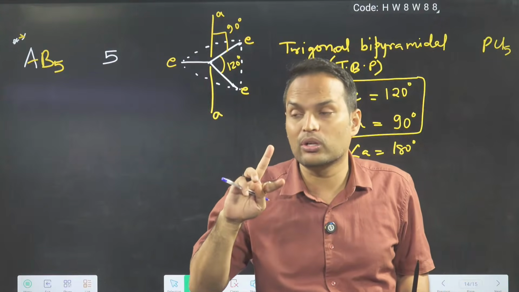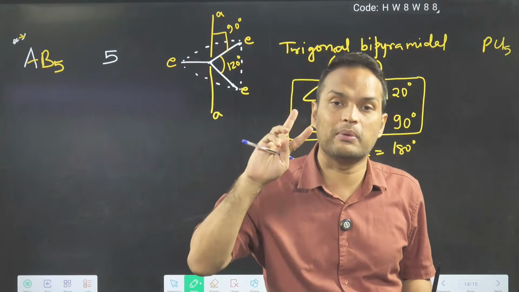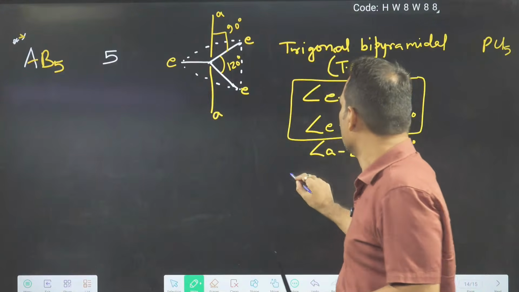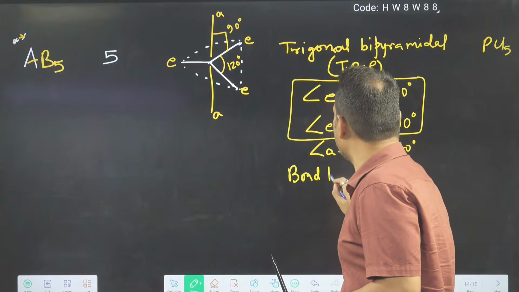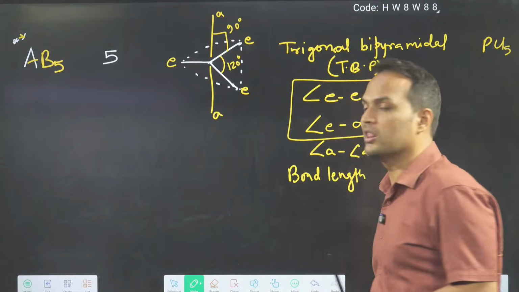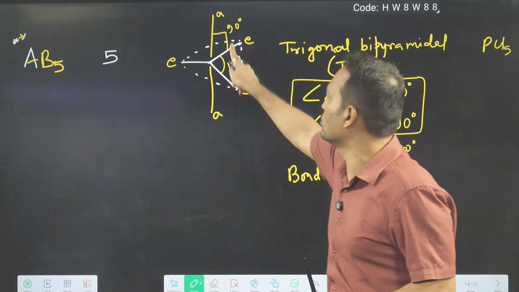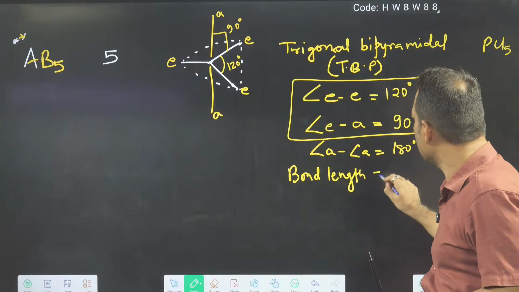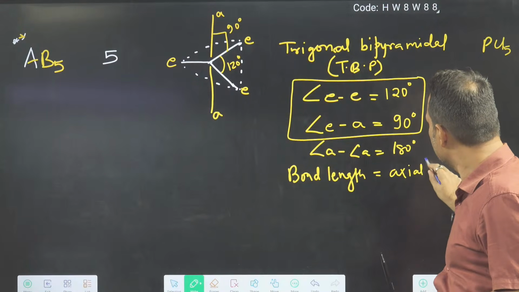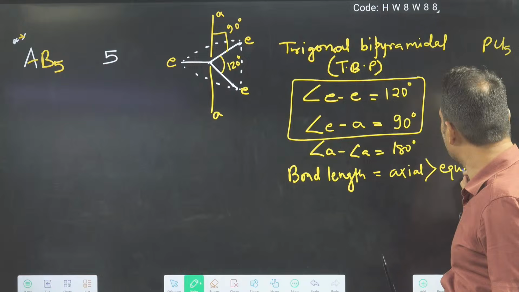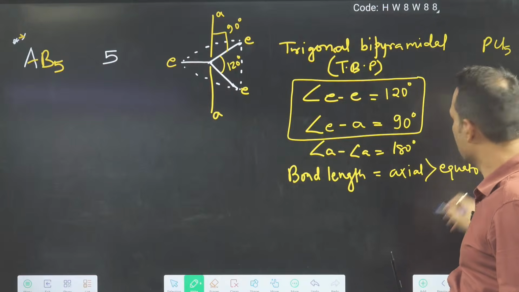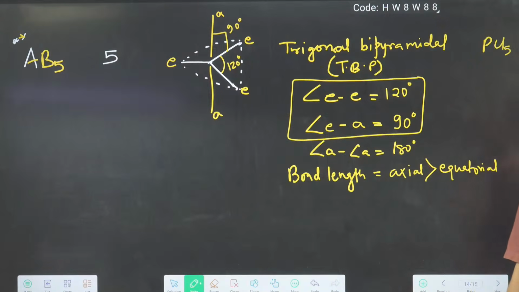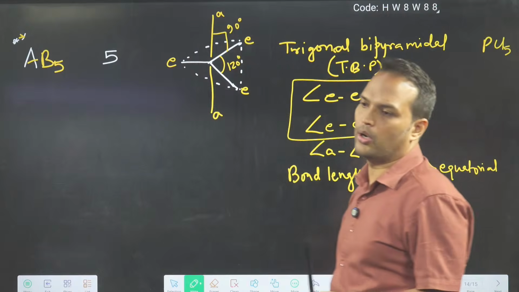That means there will be different types of repulsion and different types of bond length. That's why when you compare the bond length here, all the bonds are not the same. Axial bond is bigger than equatorial bond.